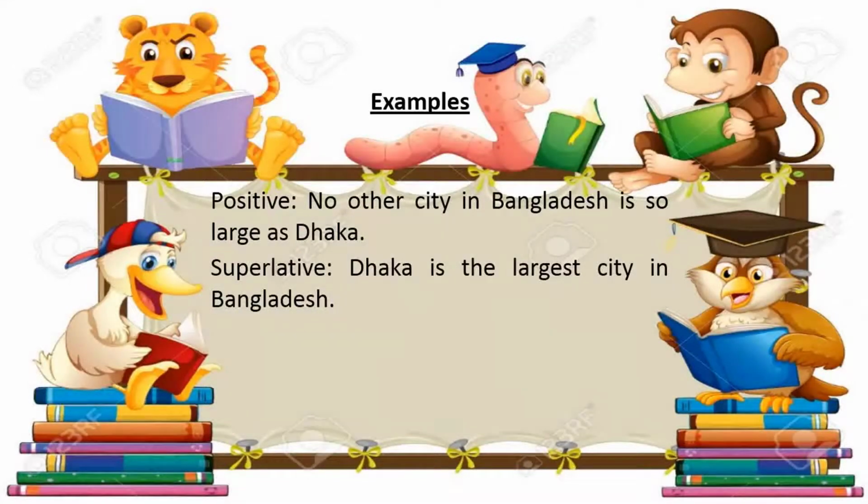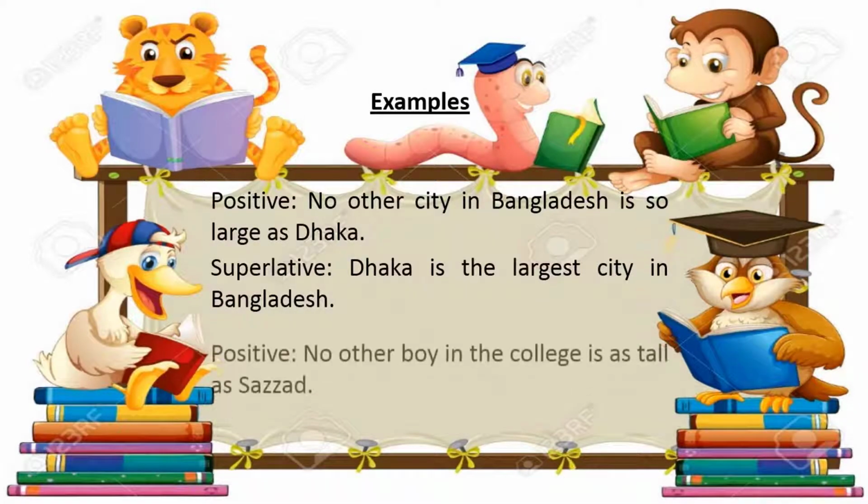Then use the plus superlative form of positive degree. Here largest is the superlative form of the word large. So Dhaka is the largest. Then use the words after no other to the verb. So: largest city in Bangladesh.